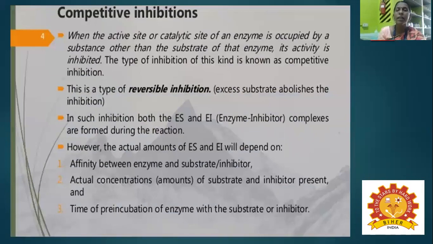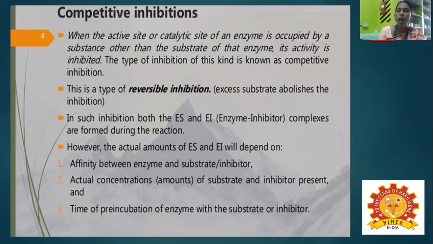And then what is the role of competitive inhibitors? When the active site or the catalytic site of an enzyme is occupied by a molecule other than the substrate of that enzyme, the activity is inhibited. This type of inhibition is known as competitive inhibition. It is a type of reversible inhibition. In this case, both ES and EI complexes are formed during the reaction.